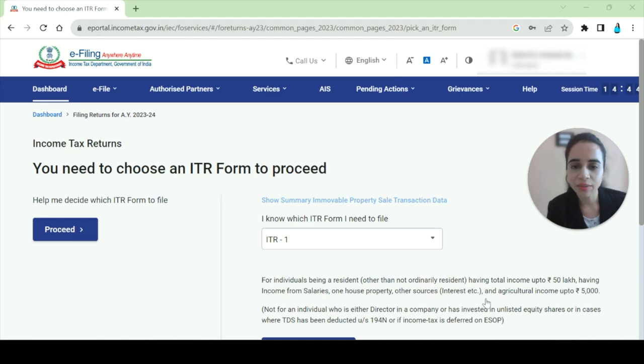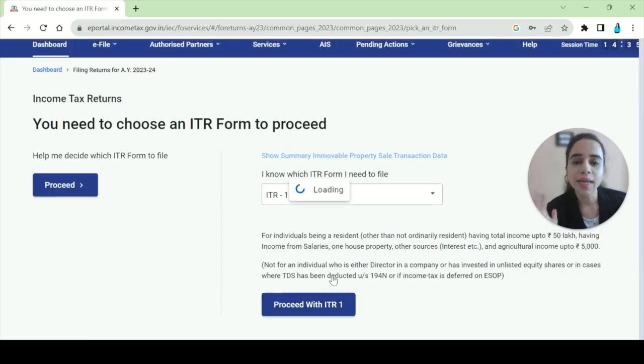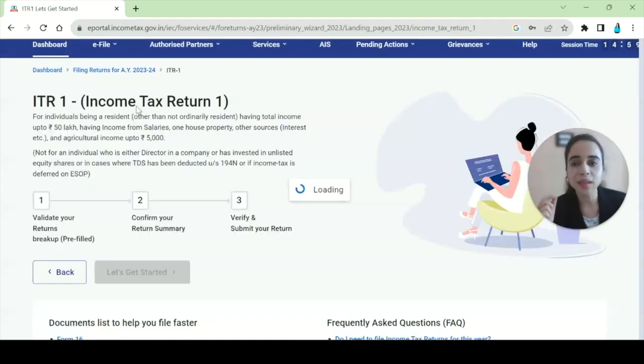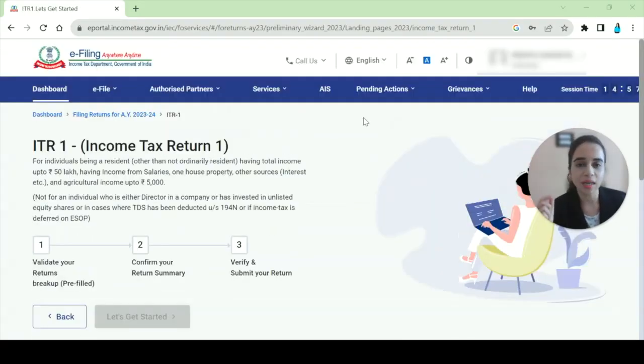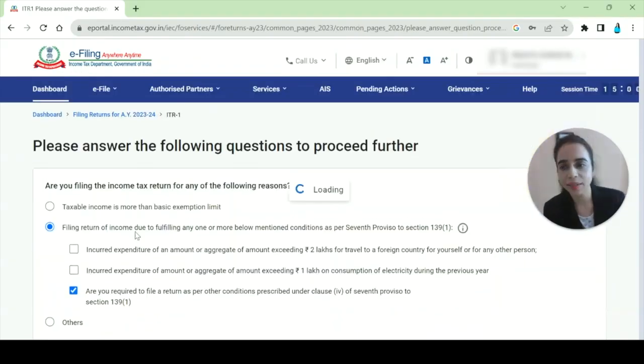As I've selected ITR 1, see, it shows here also for income, for individuals being a resident, income from salaries, one house property. So all the conditions here also they are mentioning, so that you select the proper ITR, which is very important. Now it is saying you have to validate, then you have to confirm, then you have to verify. All right, let's get started.